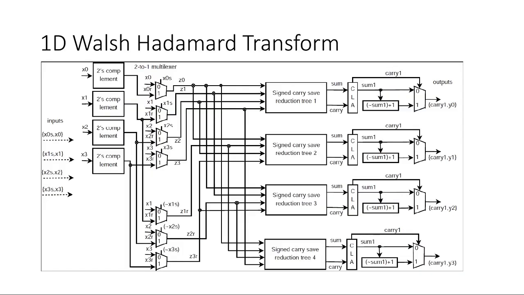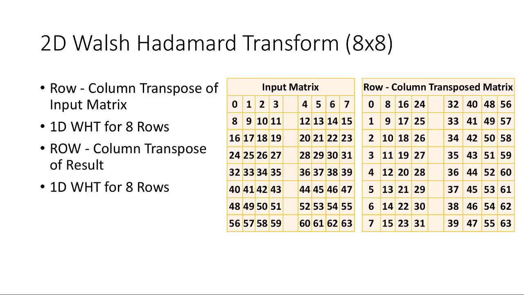The 1D Walsh Hadamard transform architecture with a carry save reduction tree is shown. The 2-dimension Walsh Hadamard transform is implemented as follows. The 1-dimension transform hardware is reused twice to implement the 2-dimension transform. In the first instance, it will do column processing, followed by a second instance which will perform row processing.